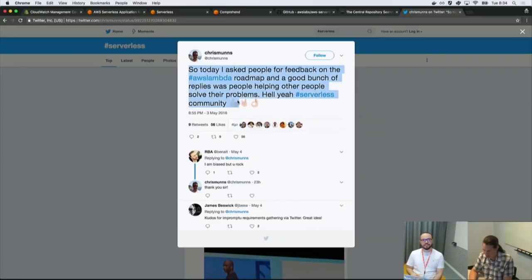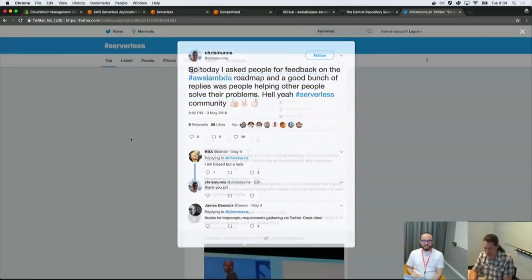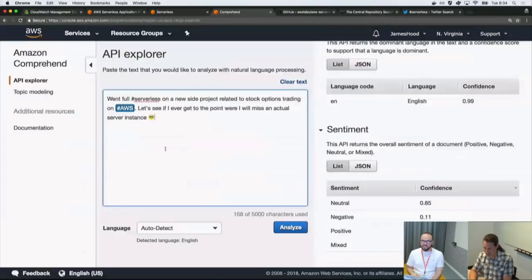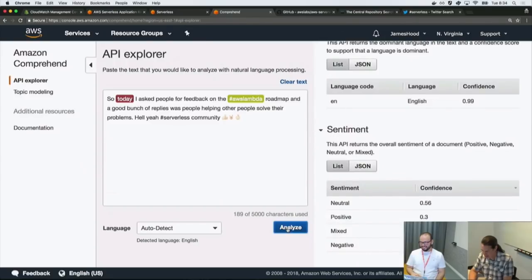Let's see all the emojis. Let's analyze this. The neutrality is actually pretty low. It's saying that it's mostly positive, so it has a 0.3 on positive. I believe the way that this score works is that 1.0 is 100%, like maximum confidence.